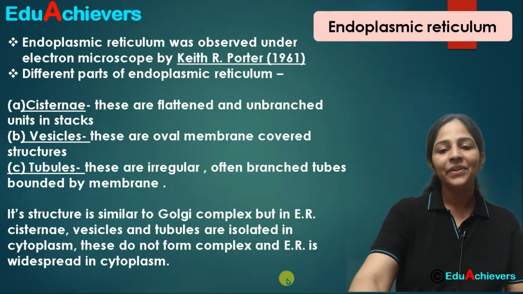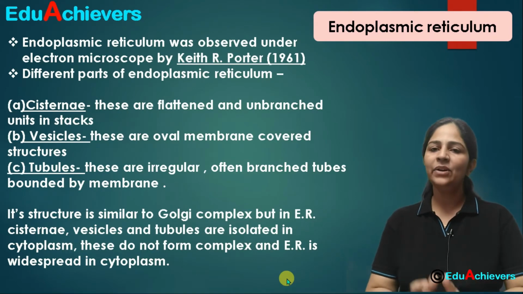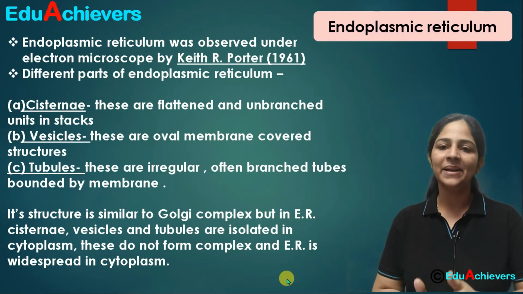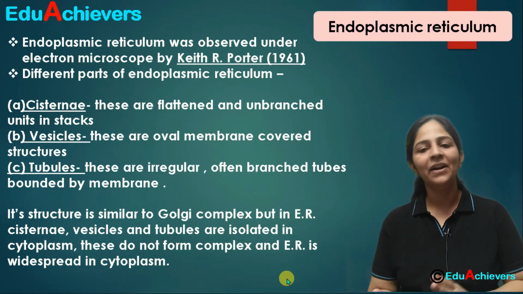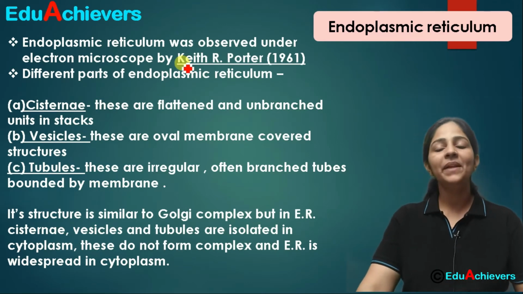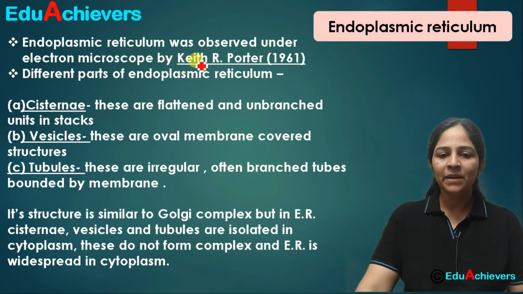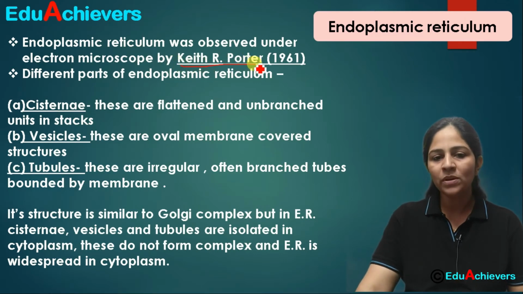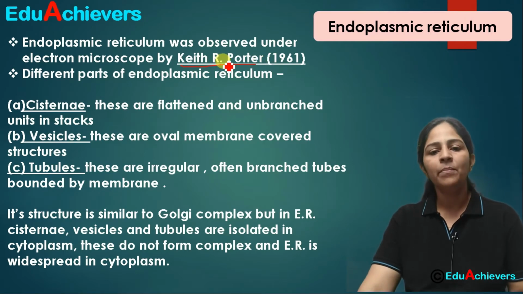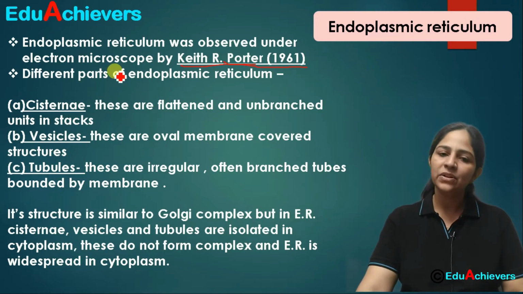Okay, moving further. Now let's study in more detail about endoplasmic reticulum, which is called in short as ER, SER-RER, that is smooth endoplasmic reticulum, rough endoplasmic reticulum. Now, who discovered it? It was observed by some of the scientists earlier, but the one who observed and studied it in more detail was Keith R. Potter. Potter was the one who had observed this under the electron microscope.